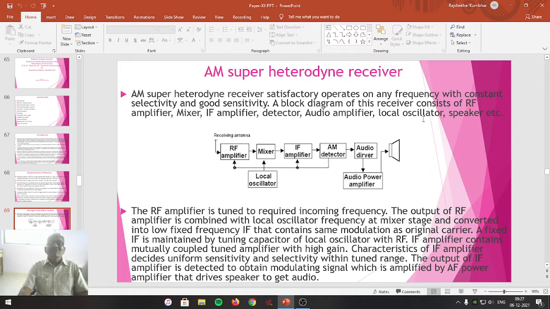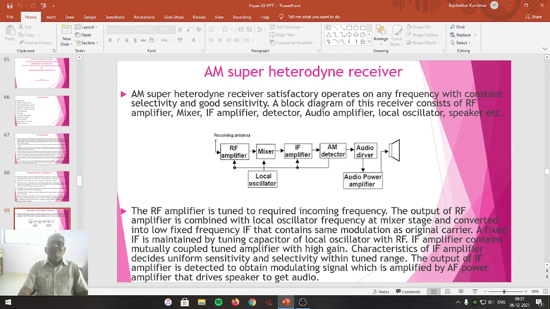By using this principle, the receiver that receives the amplitude modulated wave and performs the analysis of it, detects, demodulates, and gets it converted into the original signal for the destination. That type of receiver, we can call the AM super heterodyne receiver.